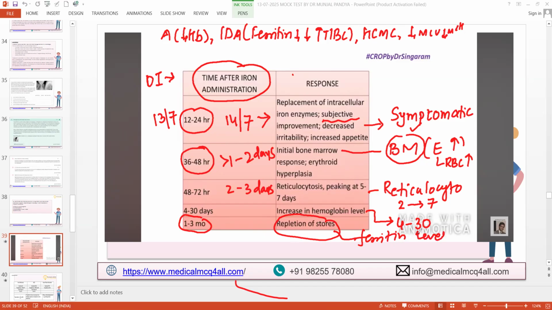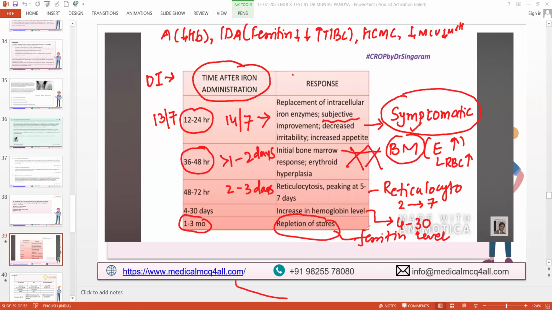Is that clear to you, everyone? Yes or no? Yes, sir. Absolutely clear. So now onwards, when you give oral iron to your patient, first ask about symptomatic improvement in the next visit. Anyway, he will not come the next day, but definitely the first thing is symptomatic improvement. I'm strongly not recommending anyone to do a bone marrow on the third or fourth day.